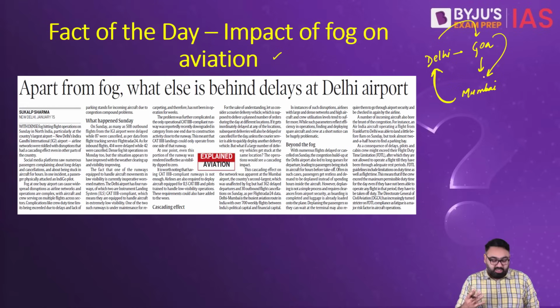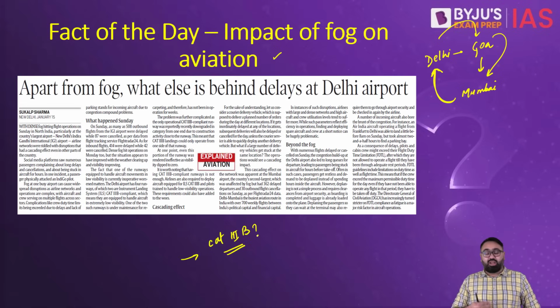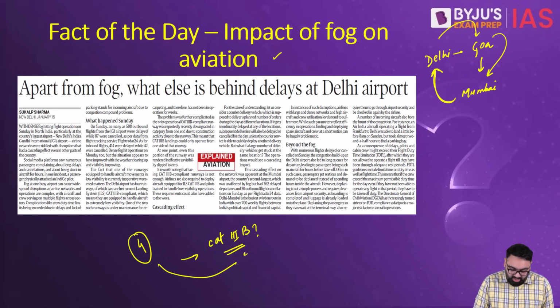There are certain airports in India that come under category 3B compliant. Now, what is category 3B? These are the airports that are equipped to handle landing even in foggy conditions. Delhi being the busiest airport in India, it is an airport that has category 3B technology. However, the problem is in Delhi there are a total of 4 runways. Now, out of these 4 runways, 2 are equipped with this technology.